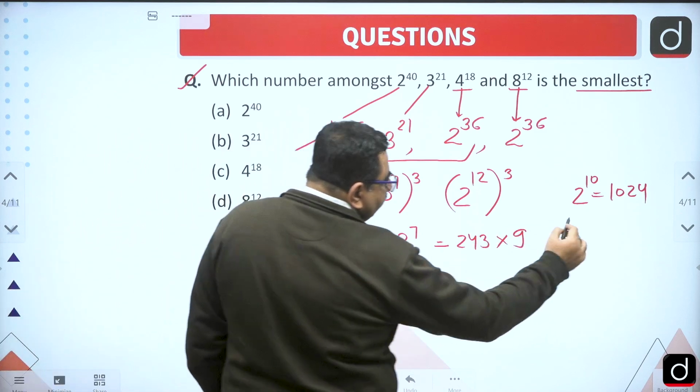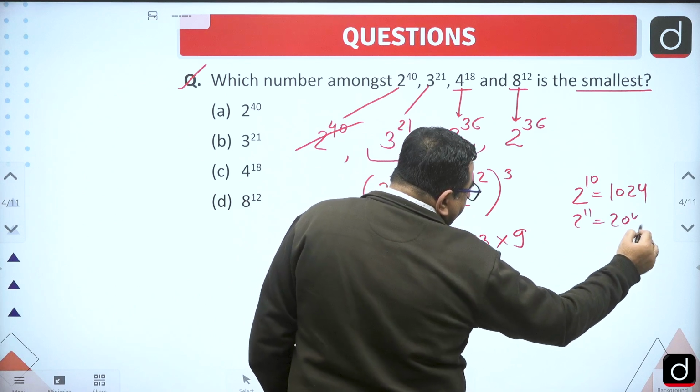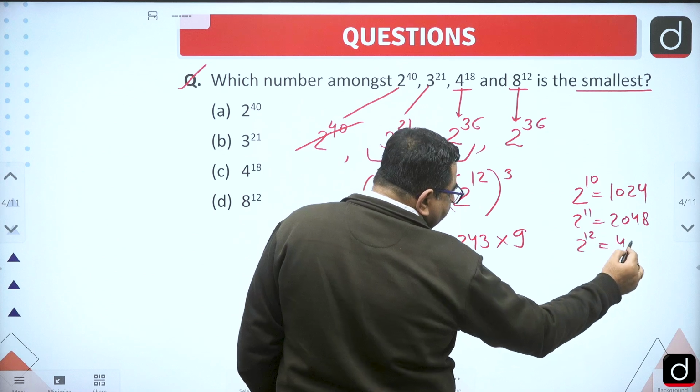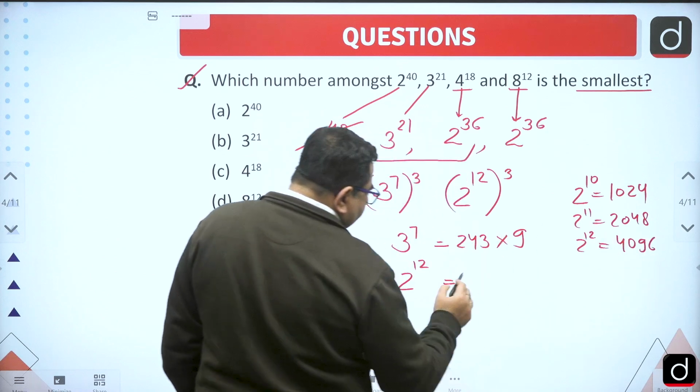Then what is 2 to the power 11? That is 2048. And then 2 to the power 12, again twice of that, 4096. So this is 4096.